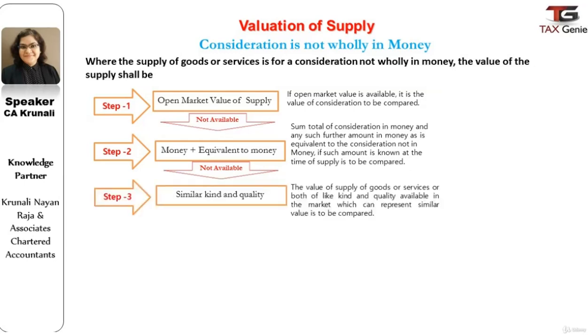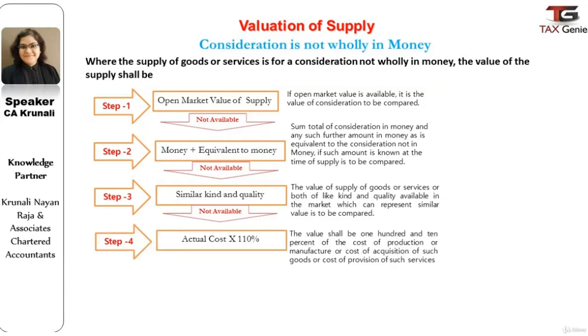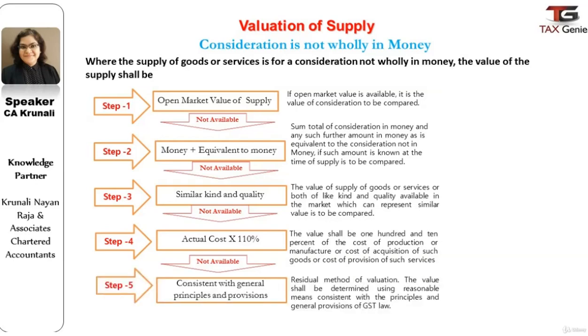If this is also not available, then the value of supply of goods or services of similar kind and quality needs to be identified. If this is also not available, then the value of supply would be actual cost multiplied by 110% of the cost of production or manufacture or cost of acquisition of such goods or the cost of provision of such services. If this is also not possible, then the valuation should be done by the residual method.